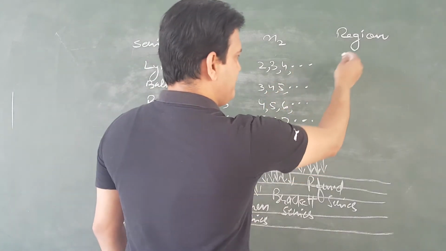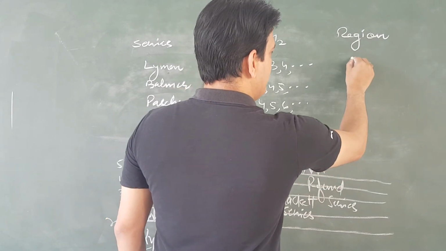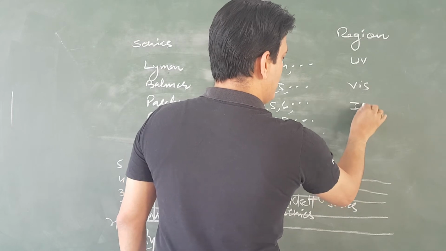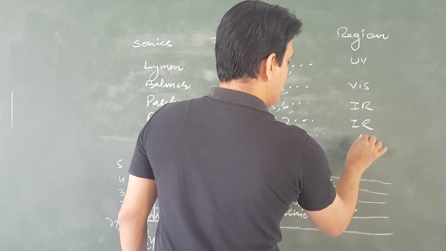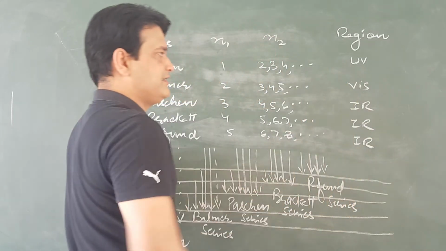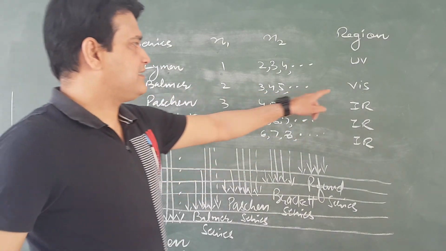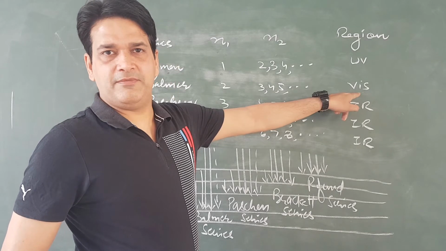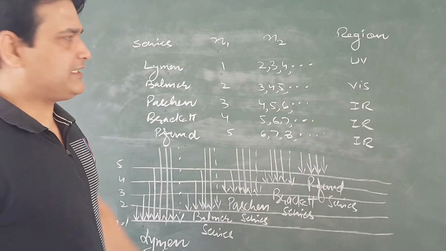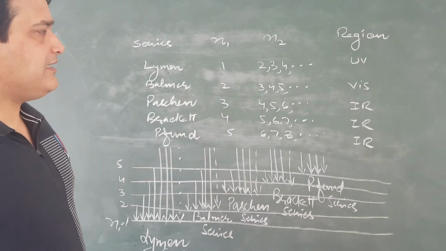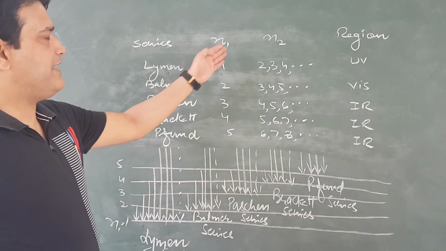And if we talk about region, it will be UV, visible, and all others are infrared region. The Balmer series comes in the visible region, otherwise ultraviolet or infrared. So these are the values of n1, n2.